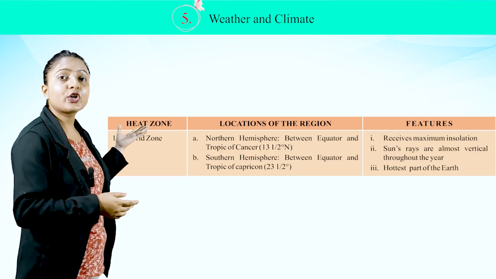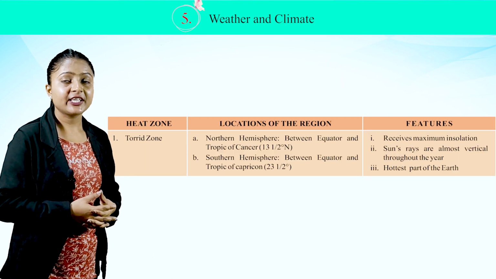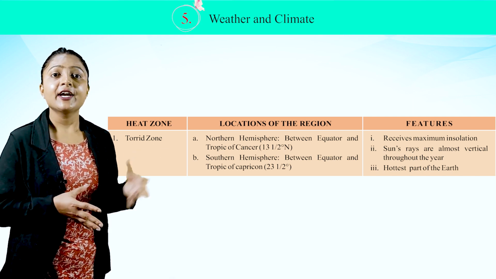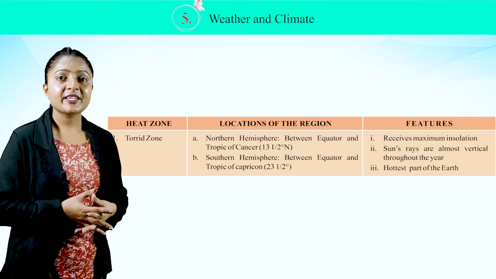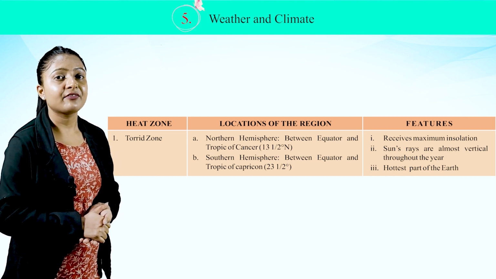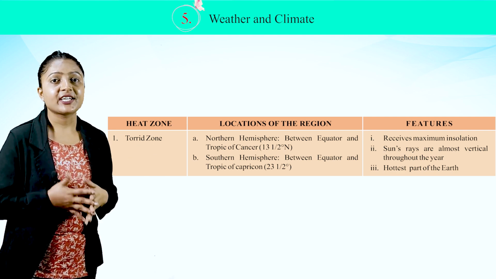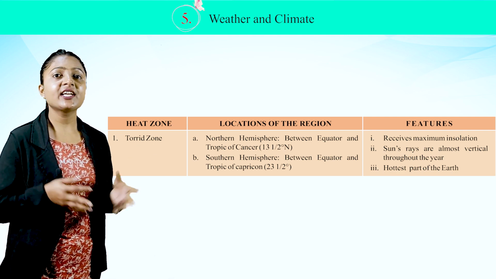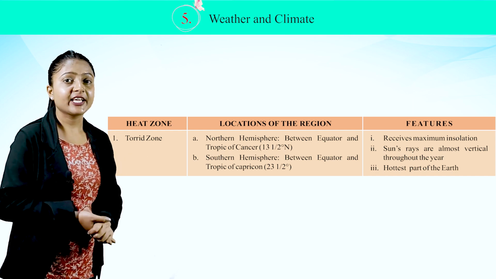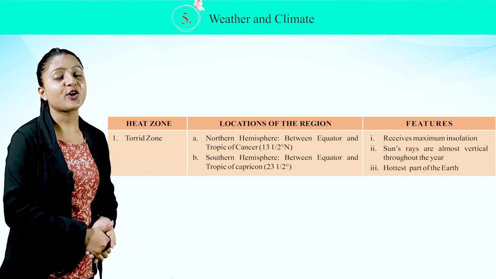Factors affecting temperature. There are several factors which affect the temperature at different places. Heat zone, torrid zone. Locations of the region: Northern Hemisphere between equator and Tropic of Cancer, Southern Hemisphere between equator and Tropic of Capricorn, 23.5 degree south. Features: receives maximum insolation. Second, sun's rays are almost vertical throughout the year. Third, hottest part of the earth.